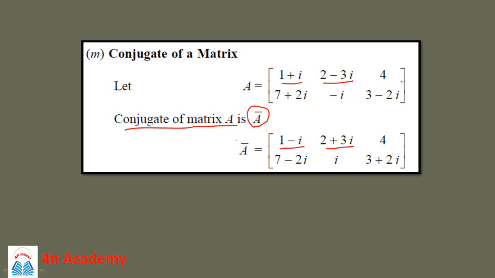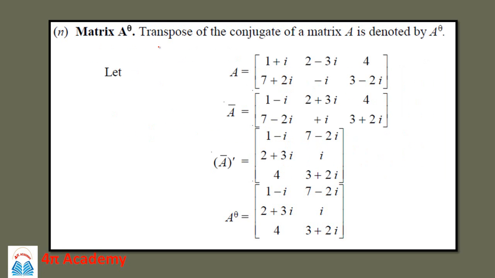So here this 4 will remain as it is, then this 7 plus 2i will become 7 minus 2i, then for minus i it will become plus i, then 3 minus 2i will become 3 plus 2i. So you have to just keep in mind that you have to change the sign of i, and you will get the conjugate of the matrix.